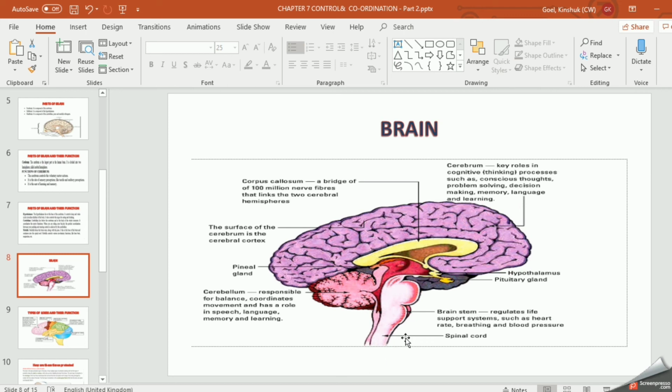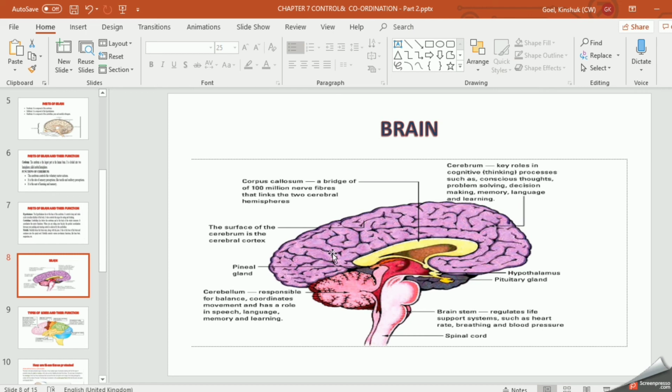This is a very important part of your body. If it gets damaged, you will suffer a problem called paralysis, right? So whenever you fall, you have to protect this region. If it gets damaged, it will be severe, it will be fatal for you, right?